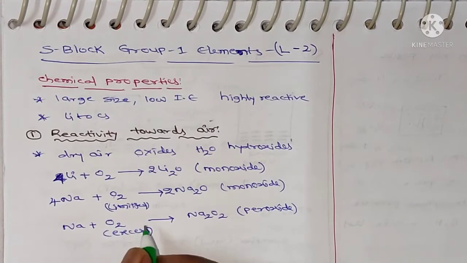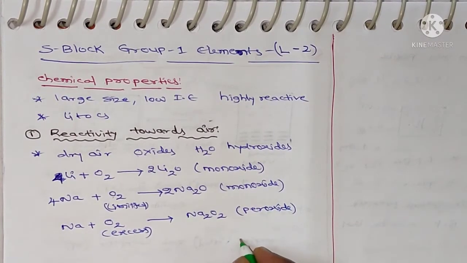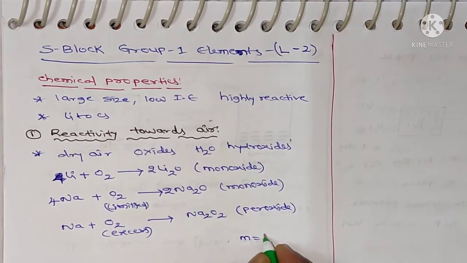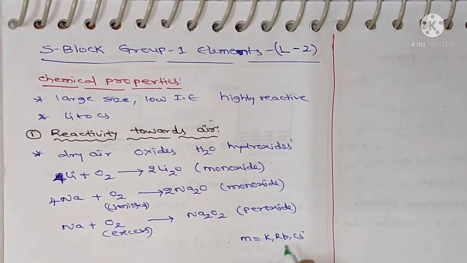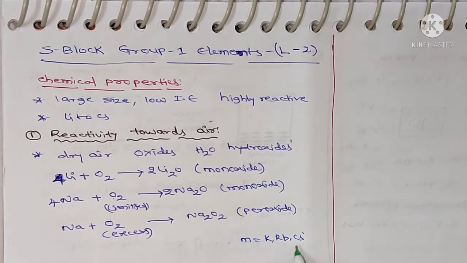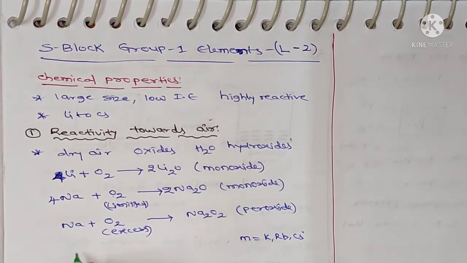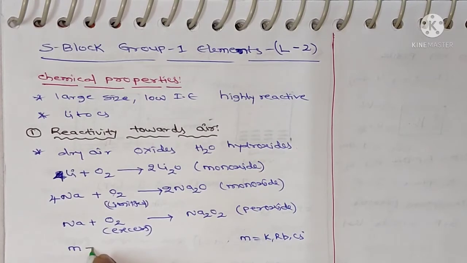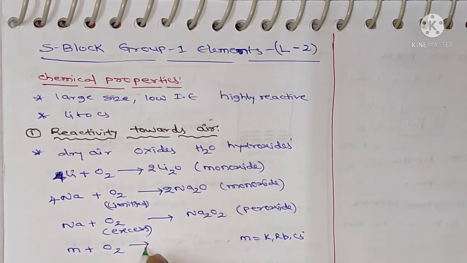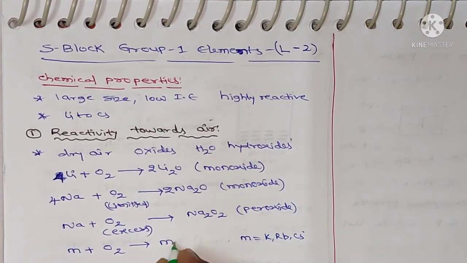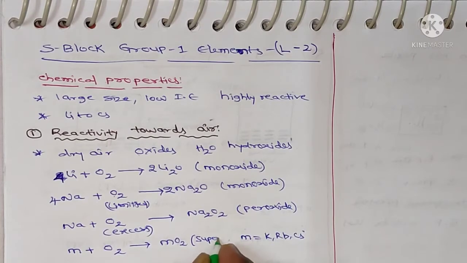And for the remaining metals, M equal to potassium, rubidium and cesium, these three metals form superoxides. Let me take the reaction: M plus oxygen gives MO2, a superoxide.